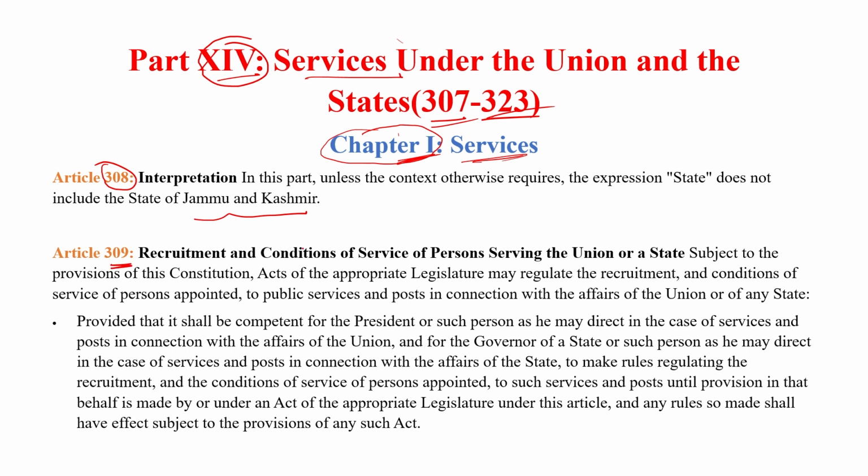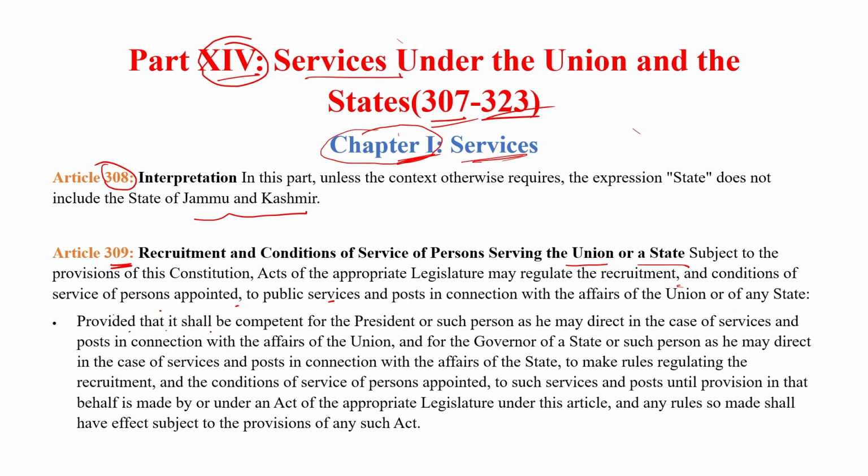Article 309: recruitment and conditions of service of persons serving the Union or a state. It explains the complete recruitment process of the UPSC and SPSC services, and also the services of the persons serving under them. So basically, an act of the appropriate legislature may regulate the recruitment and conditions of service of persons appointed to public services and posts in connection with the affairs of the Union or the state.